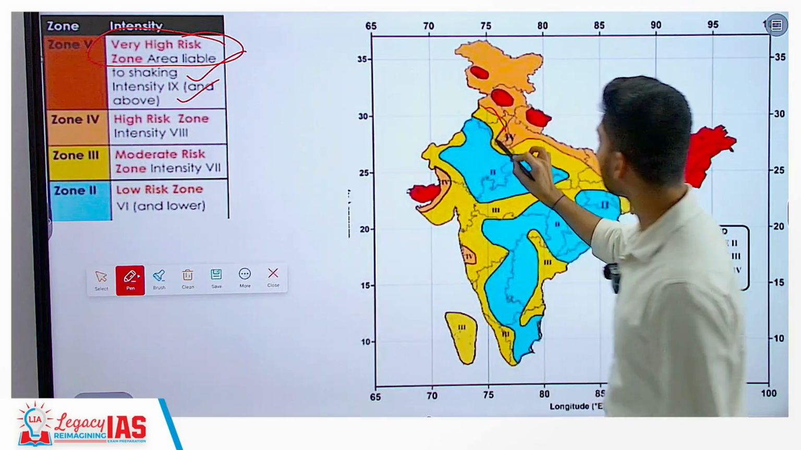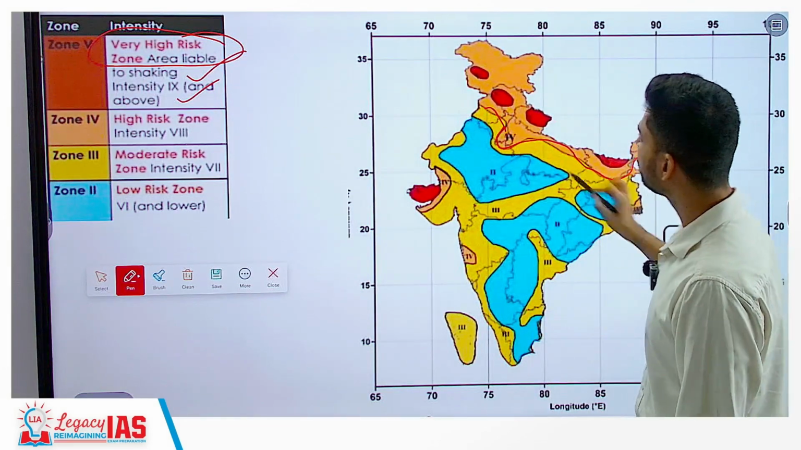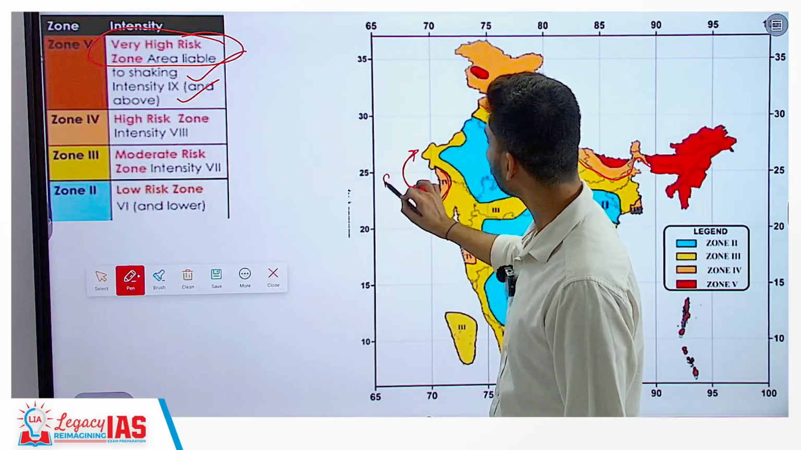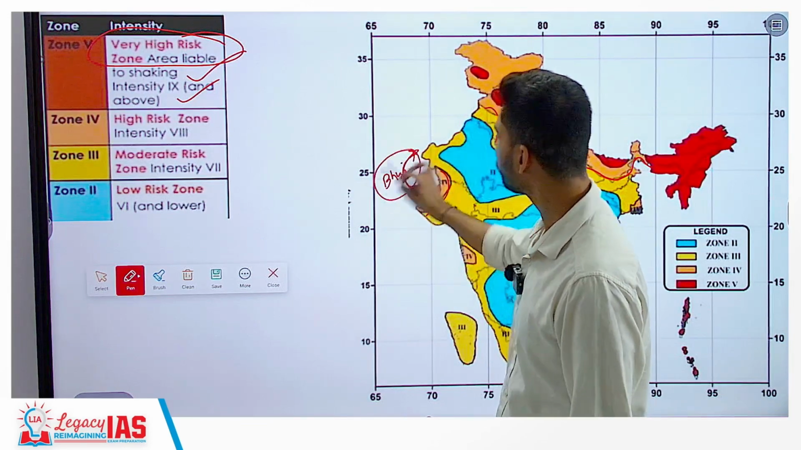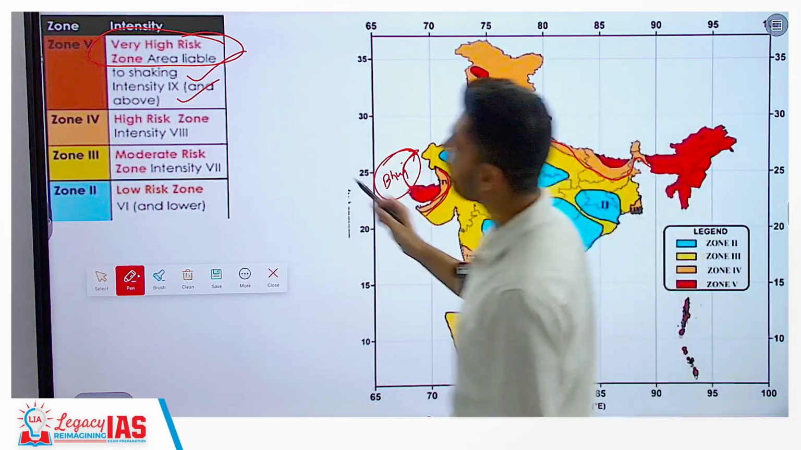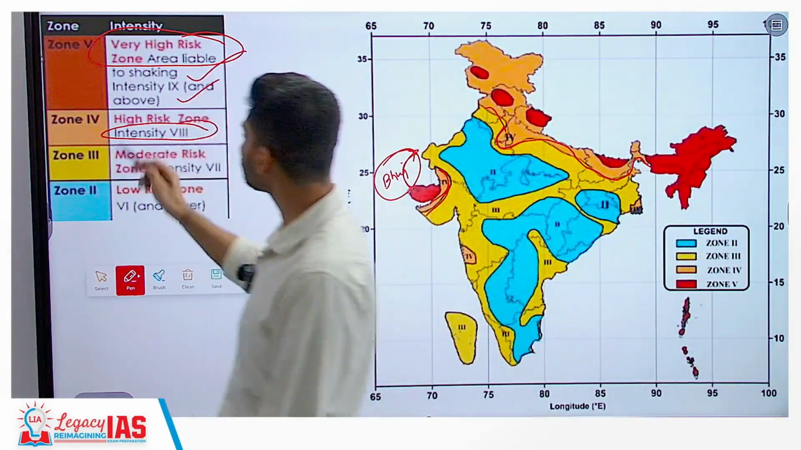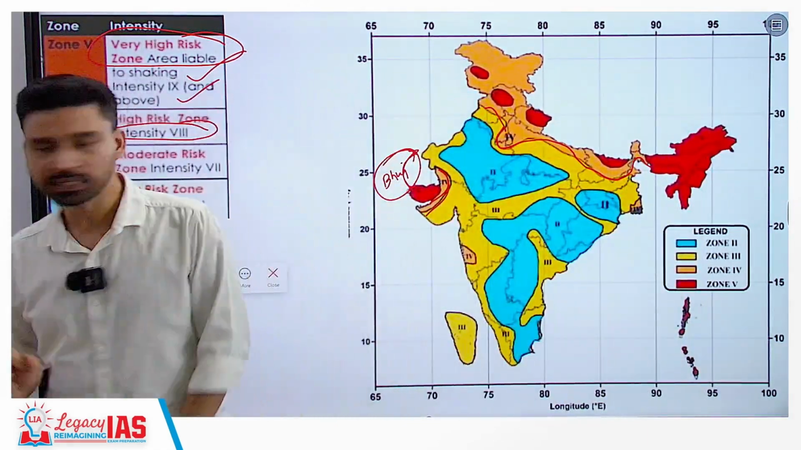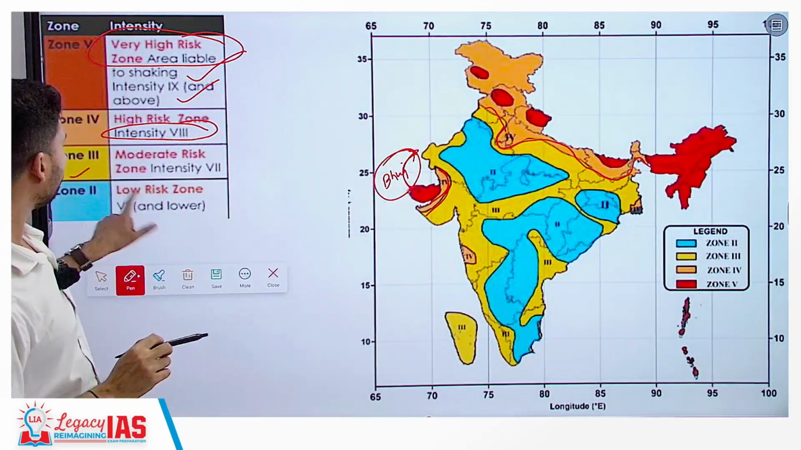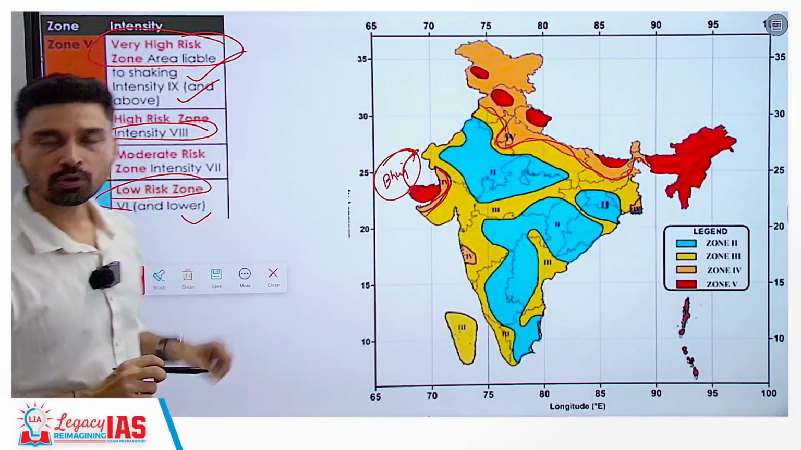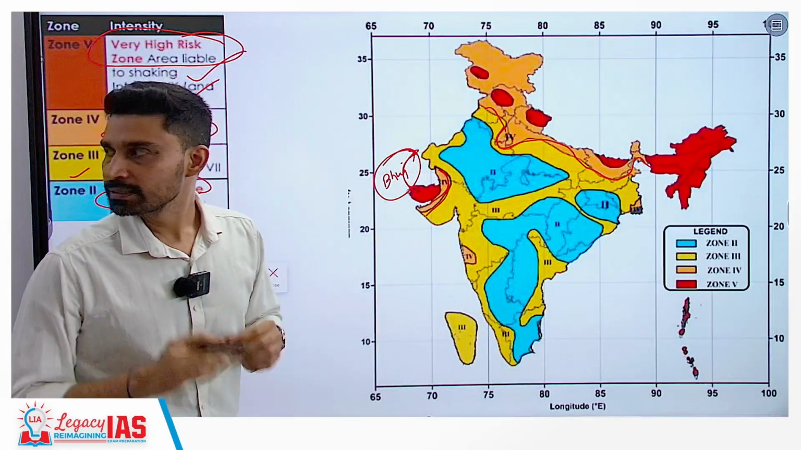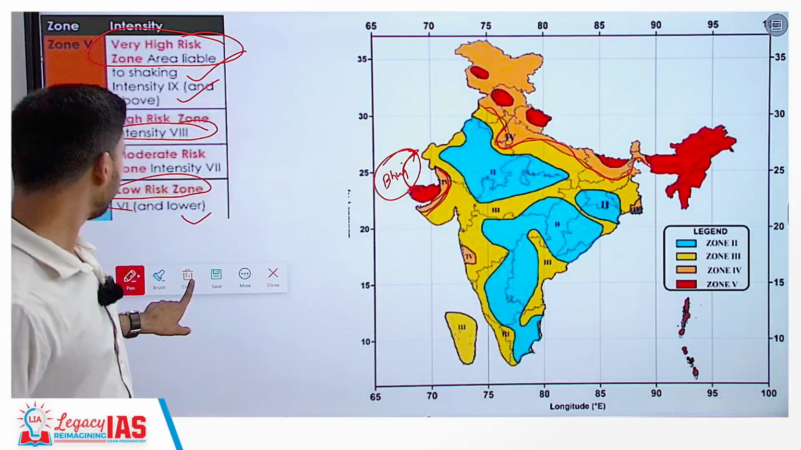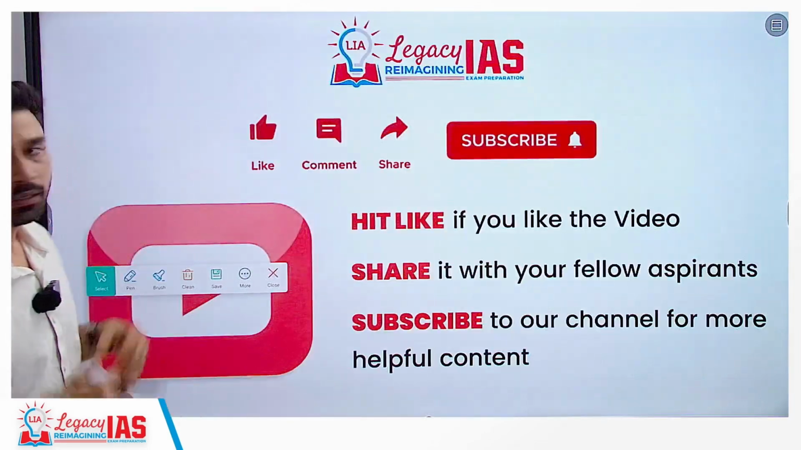Around this dark red region, you can see the orange area on the boundary side. Interestingly, you will see one very high risk zone also in Bhuj. This was recategorized after the 2001 earthquake. Around this area also you have a high risk zone where you can have intensity of 8. You have zone 3, which covers the majority of the country and is represented in yellow, and then you have zone 2, the low risk zone, based on the modified Mercalli scale of intensity 6 and less. On that basis we can classify the entire area of India into different earthquake zones.